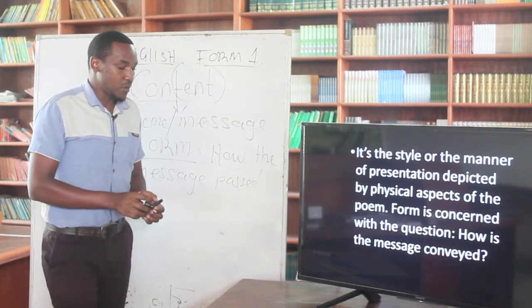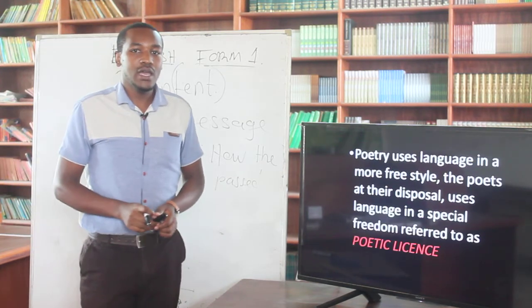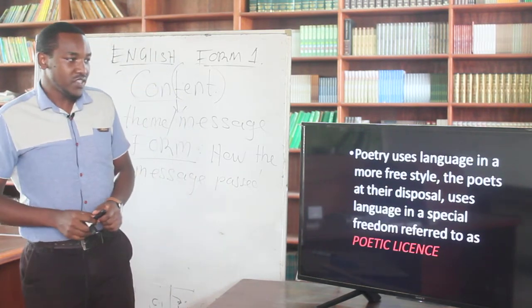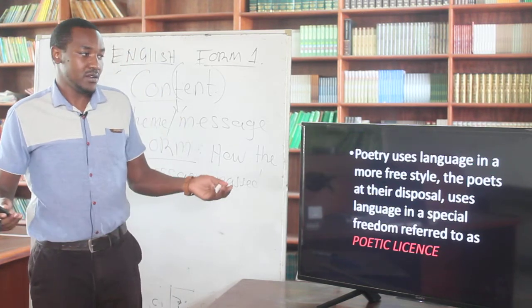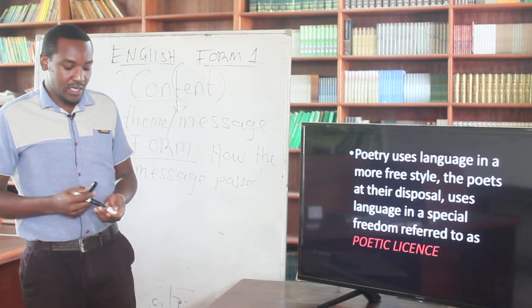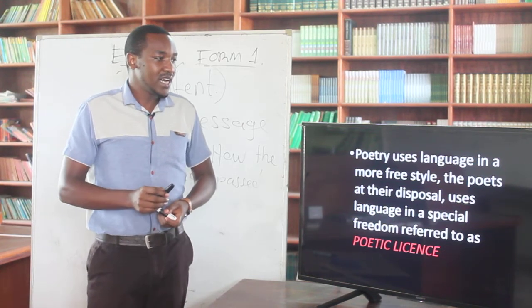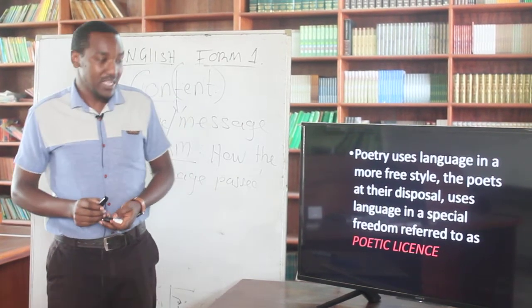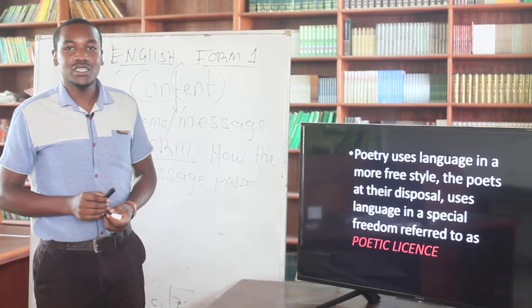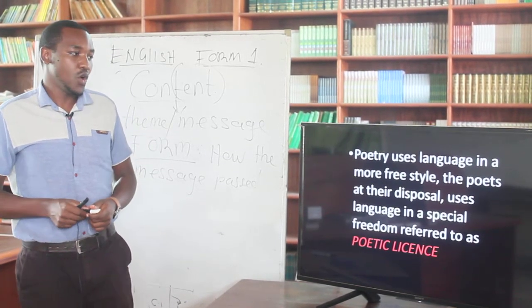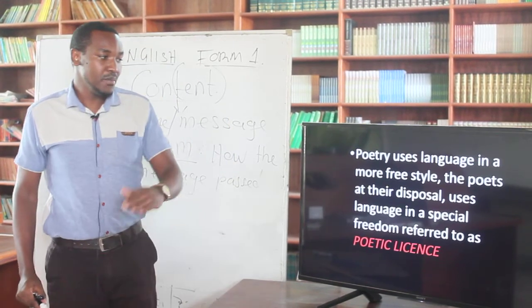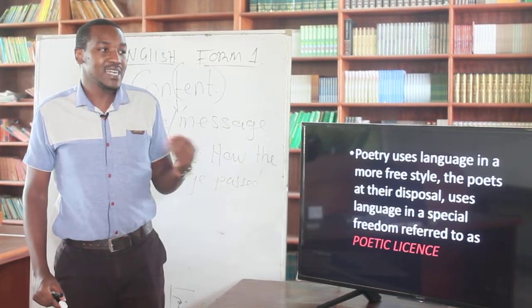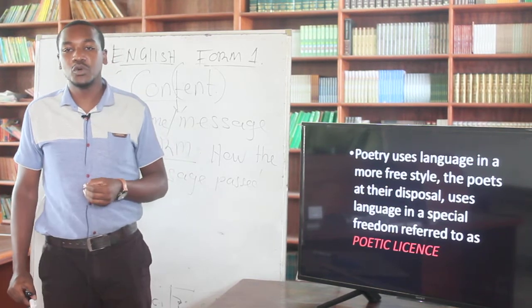Now, apart from that, poetry also uses language in a more free style. It's not just the same way we do it when we talk about grammar, that the subject-verb agreement must be there. Now, in poetry, you've got that license, or that ability to alter the proper arrangement of a sentence or the grammatical rules that a sentence is supposed to follow.